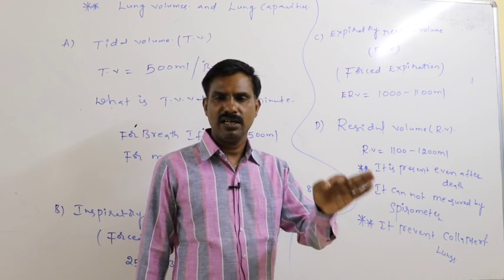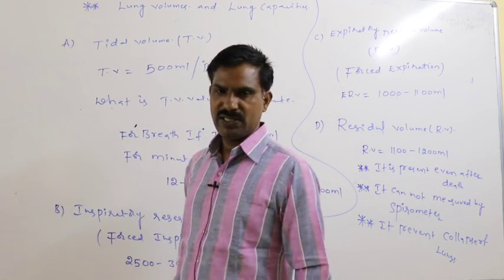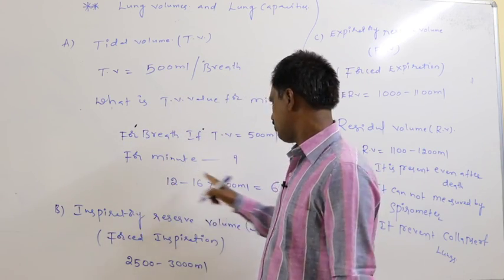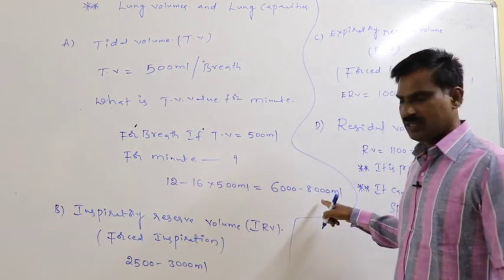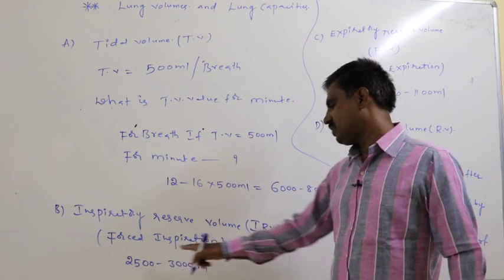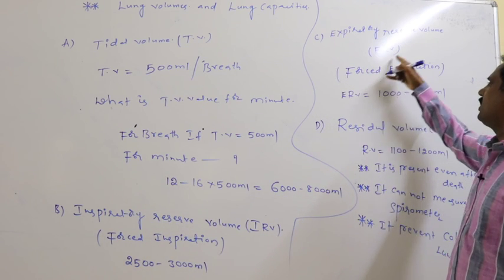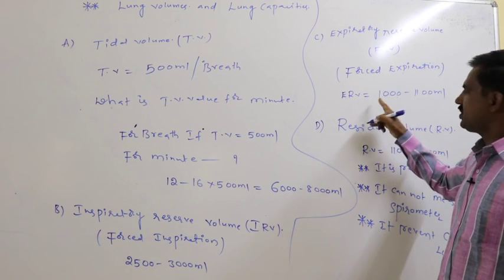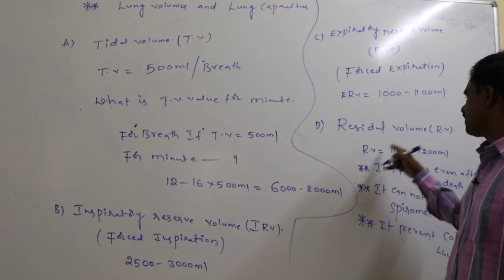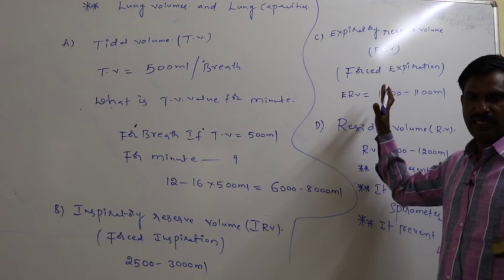So these are the lung volumes. One is the tidal volume, that is the TV, approximately 500 ml per breath. Per minute that is approximately 6000 to 8000 ml. Inspiratory reserve volume, IRV, equals 2500 to 3000 ml. Expiratory reserve volume, ERV, nothing but forced expiration, is approximately 1000 to 1100 ml. Residual volume, RV, equals 1100 to 1200 ml. These are the lung volumes.